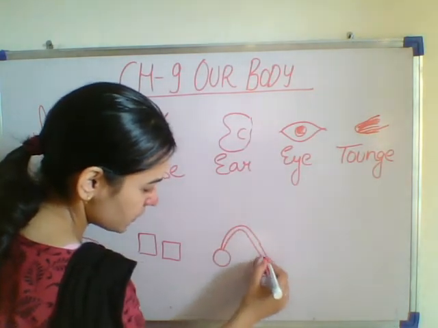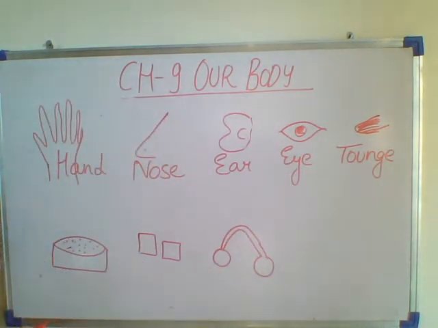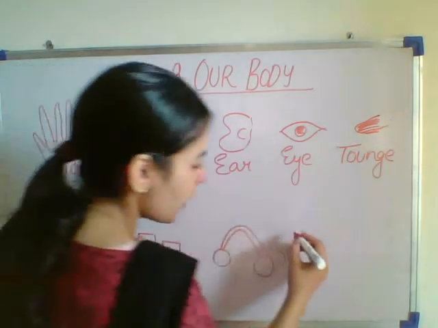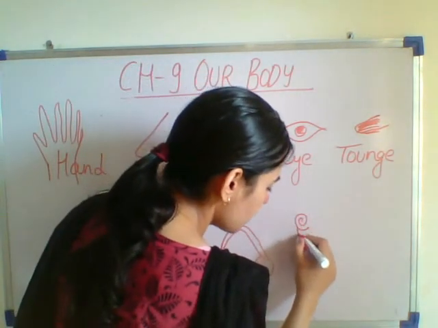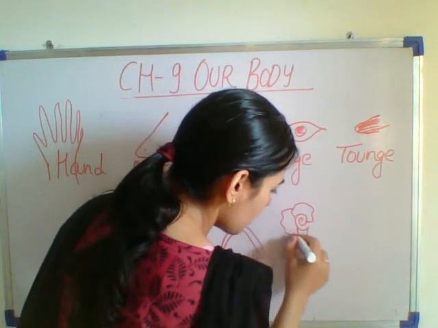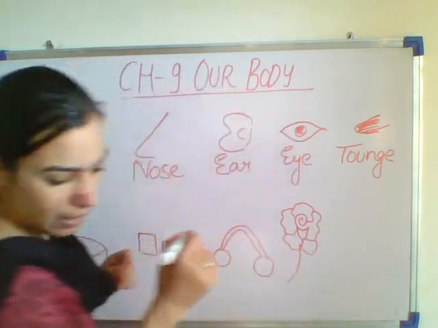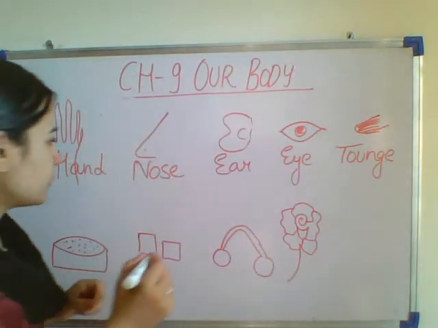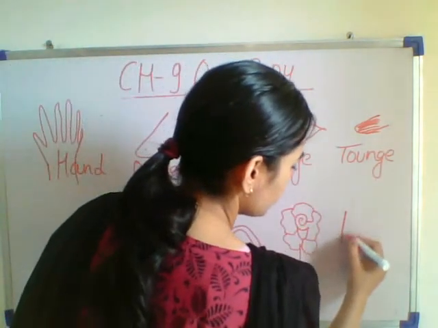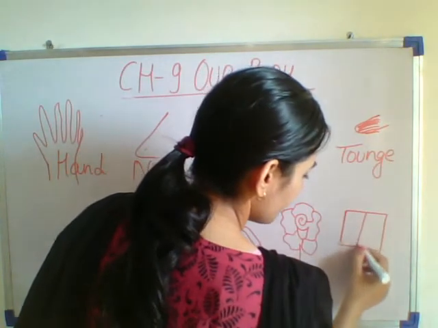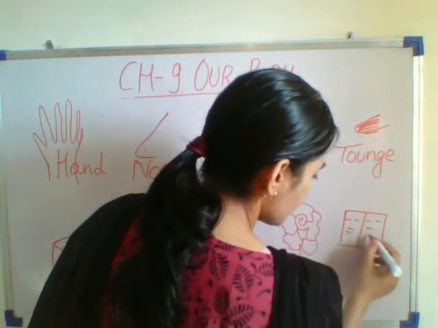These are headphones. Here I am drawing a flower. This is a flower. The next is a book.